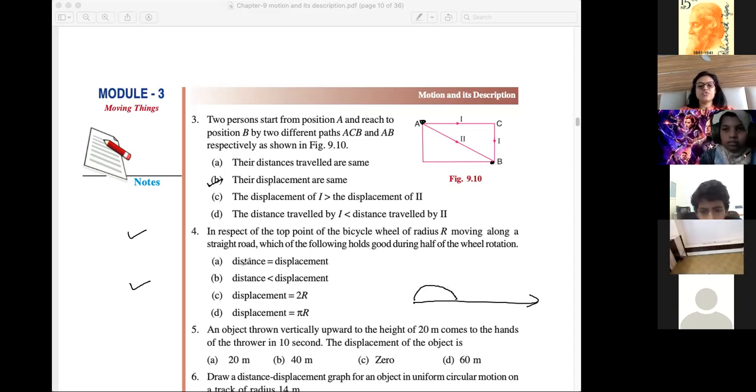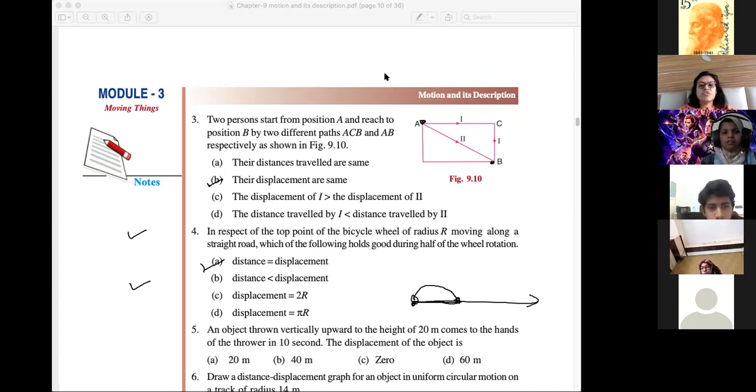Same direction it is moving. The answer will be distance is equal to displacement, because in half rotation it moves only this much, right? The wheel moves this distance and displacement will also be the same. Distance means the wheel moves from here to here. So distance is equal to displacement.